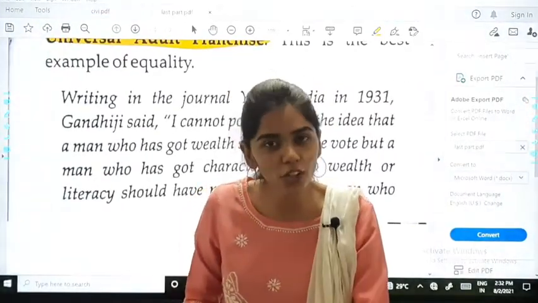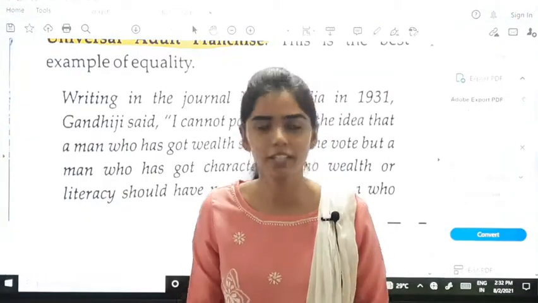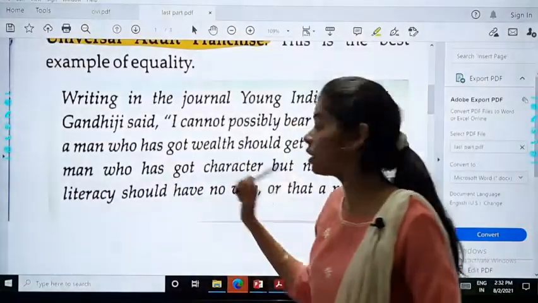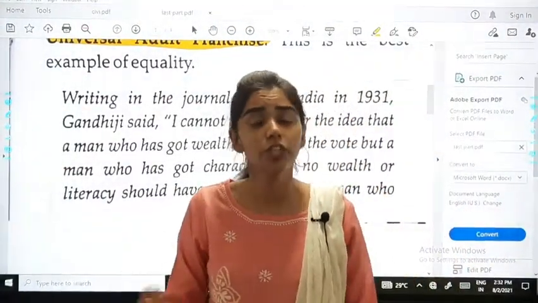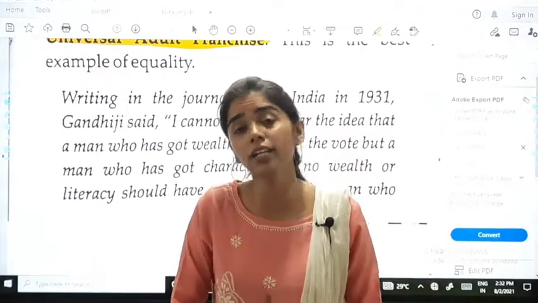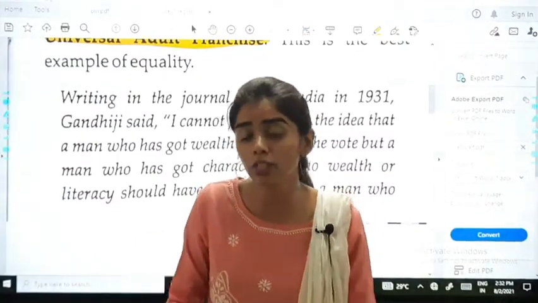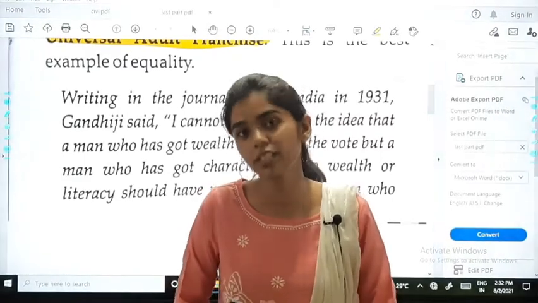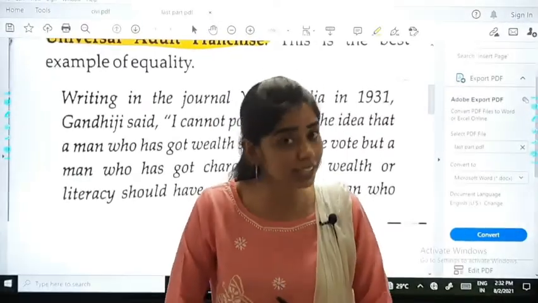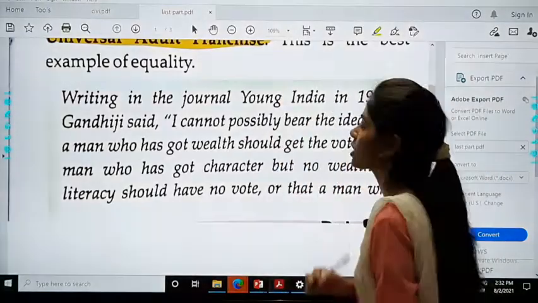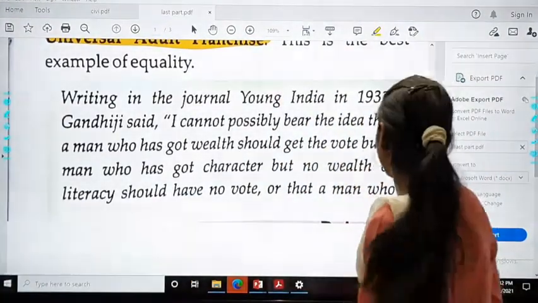If the character is not good, what's the point? There is no point. And also literacy is important. We cannot just make an illiterate man our leader. Then what will happen? Then he will not be able to make decisions also. It is important. Literacy is important. So this is what Gandhiji has said.